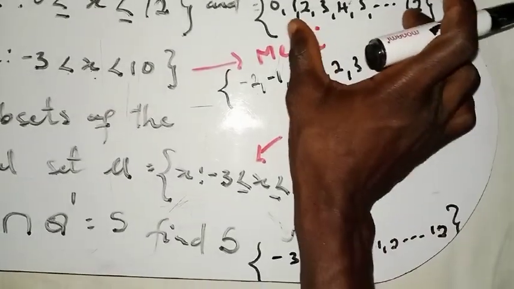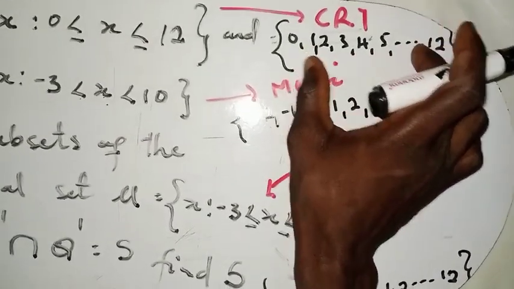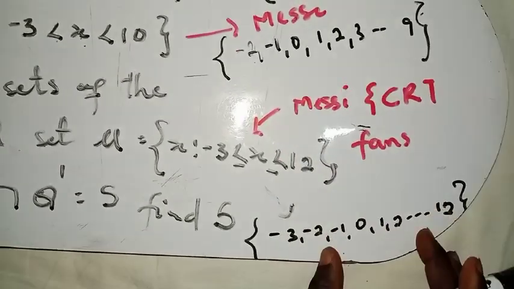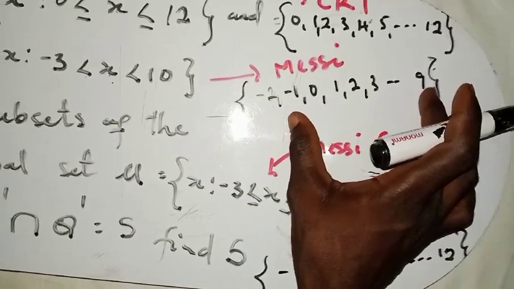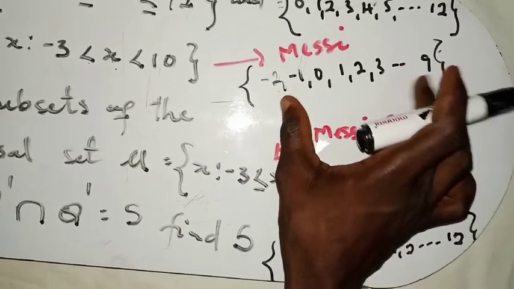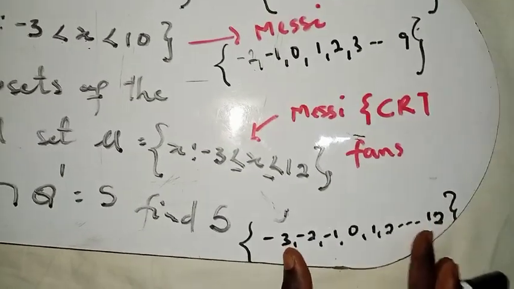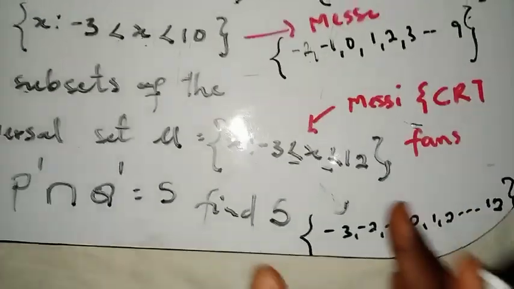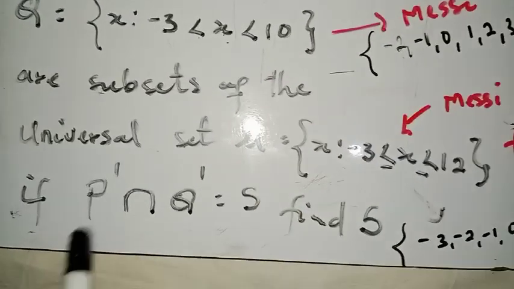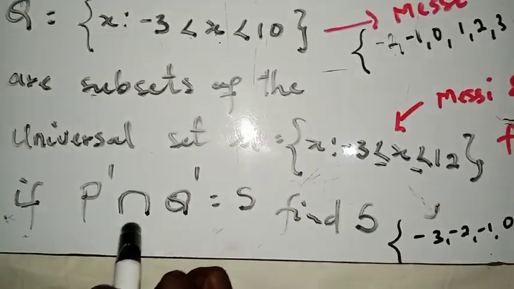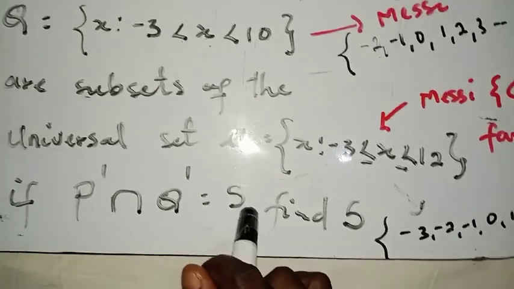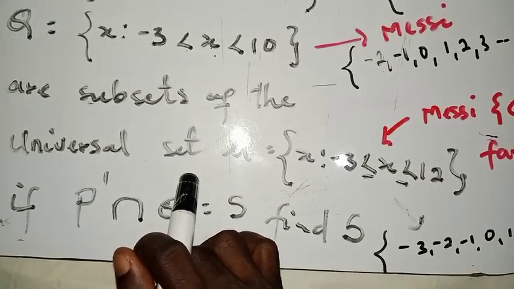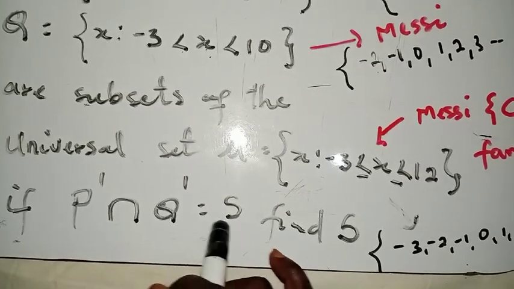I will say that for sure everybody that belongs to CR7 fans is coming from the football fans, right? So it's coming from the football, the combinations of the two, and almost everybody that also belongs to Messi fans here is also coming from the football fans, for sure, the combinations of the two. Now this is what the question is asking us to find. If this P prime intersection Q prime is equal to S, you need to know the meaning of P prime first, and then know the meaning of Q prime, right, before you can proceed.